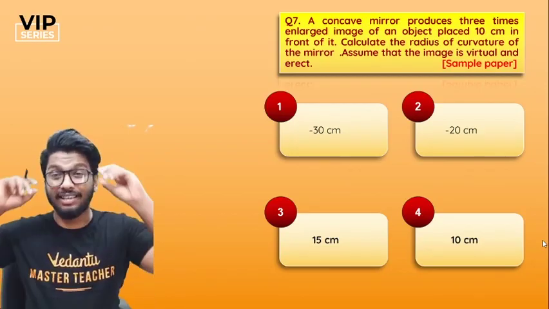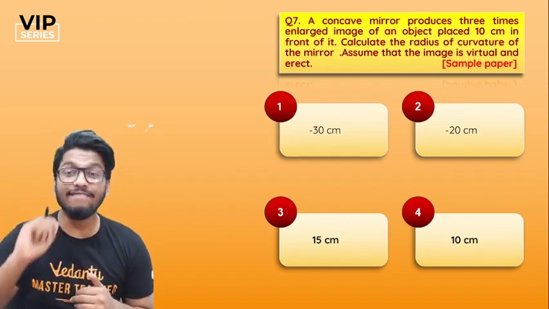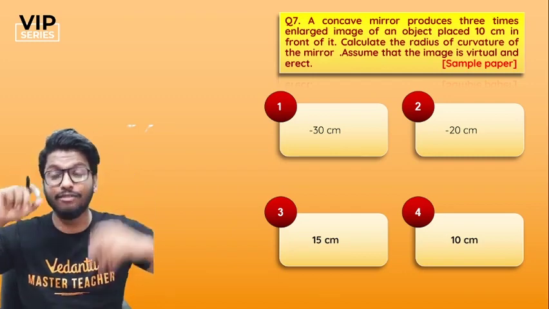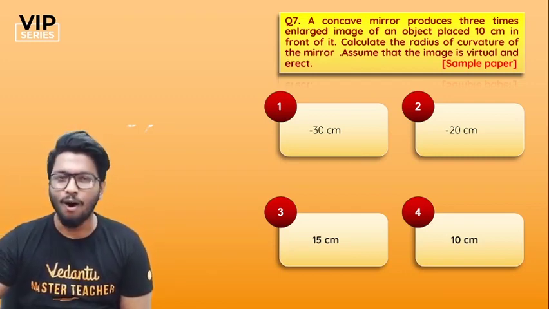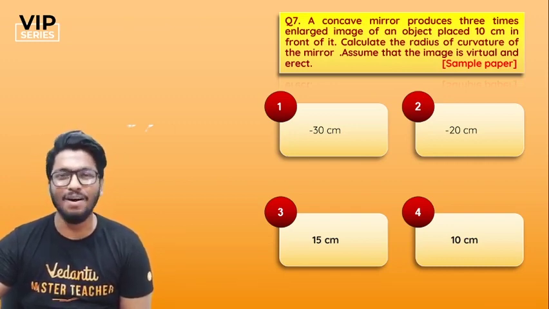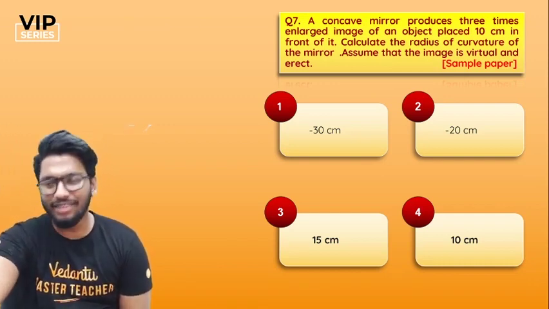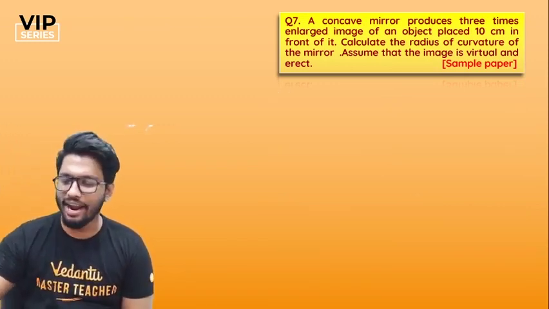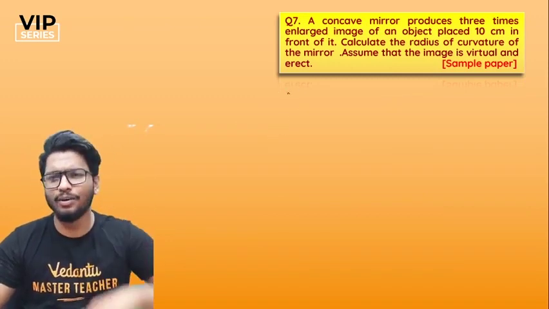So the 7th question, again a sample paper question. The question is this: a concave mirror produces 3 times enlarged image of an object placed 10 centimeters in front of it. Calculate the radius of curvature of the mirror and assume that the image is virtual and erect. Let's go, people. Such an easy question. Your options are minus 30 centimeters, minus 20 centimeters, 15 centimeters, or 10 centimeters. Go ahead and do it. I'll also do it with you, but you have to solve it with me. Sit and do it with me, people.